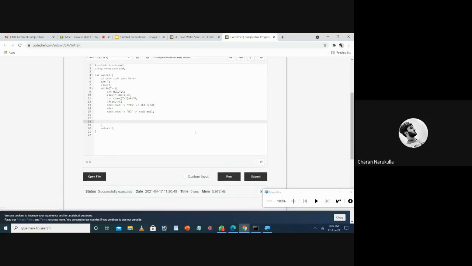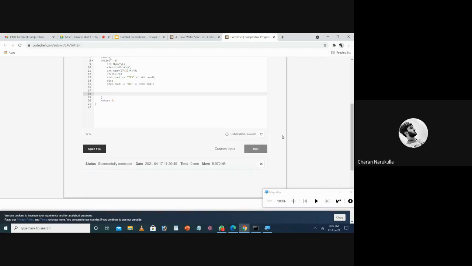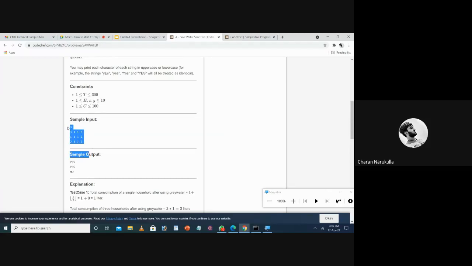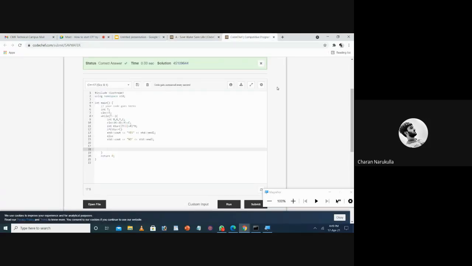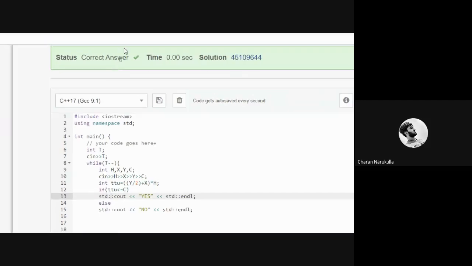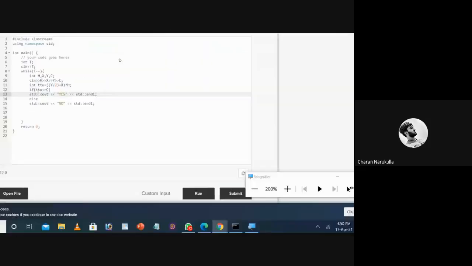In order to make a final submission, you need to click on the submit button and then click on OK. Now your code will be tested again on some private test cases which are not displayed here. So this test case will not be tested again. The author of the question will give some private test cases, and the code will be tested against those private test cases. If the code provides the exact output as in the private test cases, then your answer will be correct. Otherwise your answer will be wrong and you need to check your conditions again. So here we got a correct answer as we did it correctly.